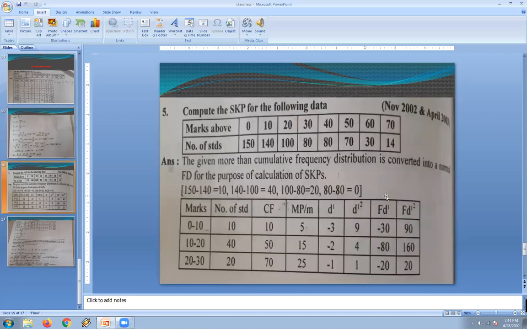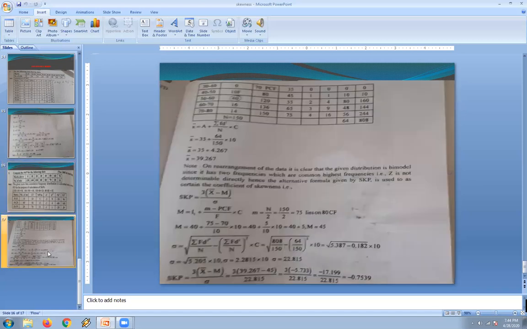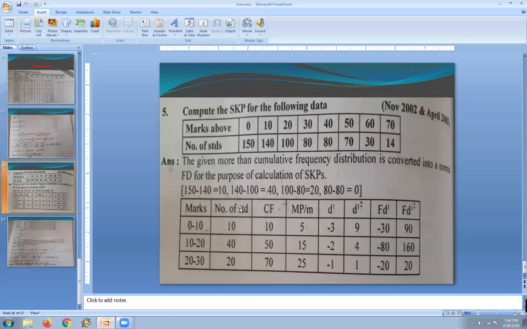So let us see one more question. What they have given here is marks above and number of students. Marks above means the frequency values will not be simple, they will be accumulated frequencies. How we used to calculate the mode and the average, in the same manner we should do. So marks above means it has started from 0, we should start from 0. Above is nothing but all will be the lower limits. So 0 to 10, 10 to 20, 20 to 30, up to 70 to 80, we have to write down all the class intervals.